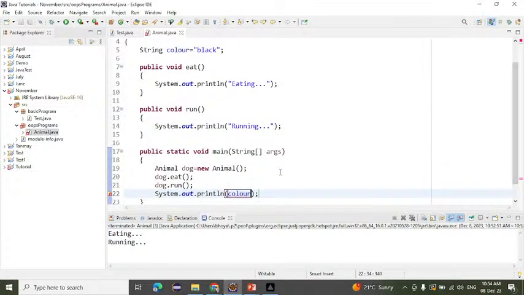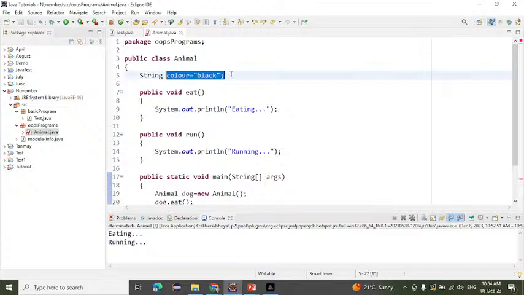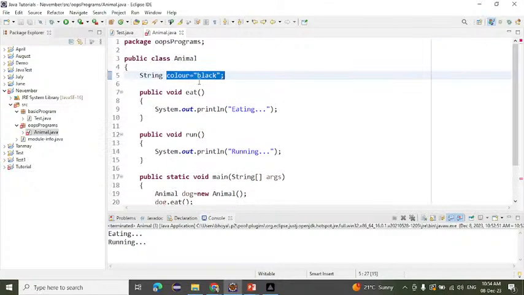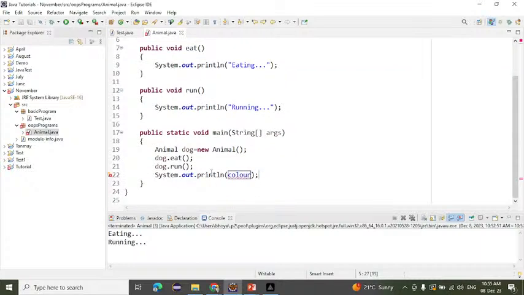Object dot color we have to write. Okay, why can we not call this one here? Static method. Yes, static method, right? So remember one thing, here we have created an instance variable. An instance variable we can call anywhere, but we cannot call it inside this static method. If you want to call this instance variable inside the static method, we can call it with the help of an object.